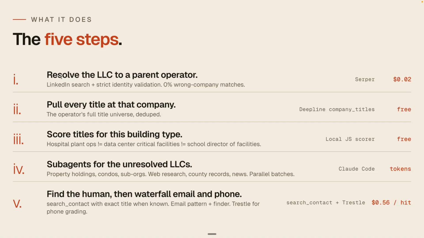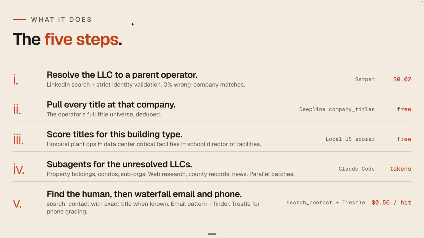And how we help the LLM figure out what to do is we use our free company titles endpoint. This one works by giving it a company name or LinkedIn, and it will return all the titles that we have a contact for at that company. So it's kind of saying, we're not going to charge you until you get the real contact information. But if you just want to know what titles are there, you can get that and then use that information to figure out what's the most useful one for my use case. And that's what we did here.